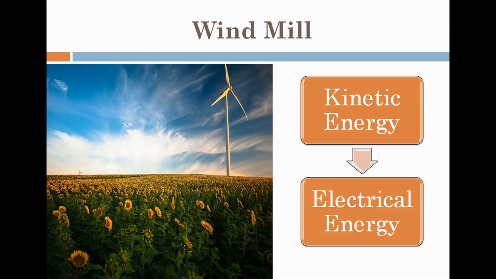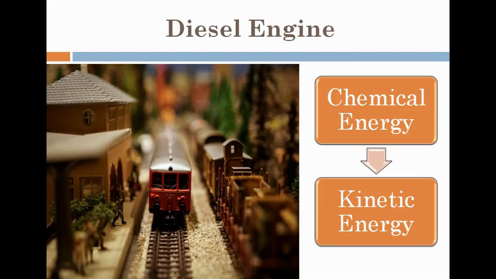And the last example of the first law is the diesel engine. The diesel engine which is used in railways and cars is also a best example of the first law, as it converts chemical energy of diesel into kinetic energy. So after going through all three examples, we can see that these are all related to conversion of energy from one form to another.